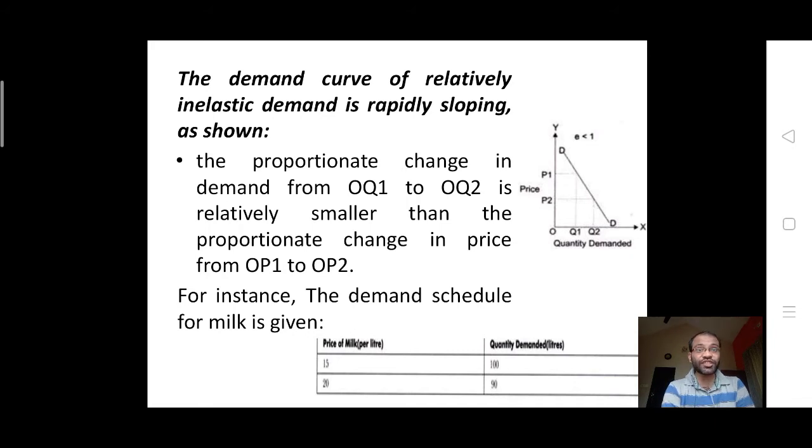The proportionate change in demand from OQ1 to OQ2 is relatively smaller than the proportionate change in the price from OP1 to OP2. The example we can take here: the demand schedule for milk is given below. When the price is 15 rupees, the quantity demanded would be 100 liters, and when the price increases from 15 to 20, the quantity demanded reduces from 100 to 90.